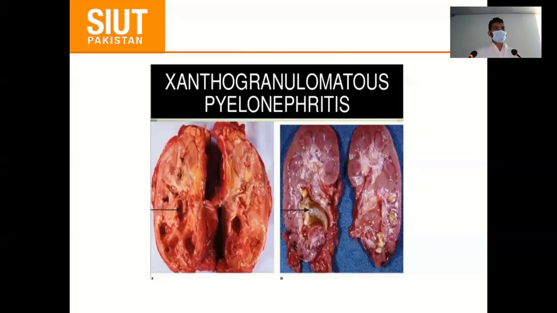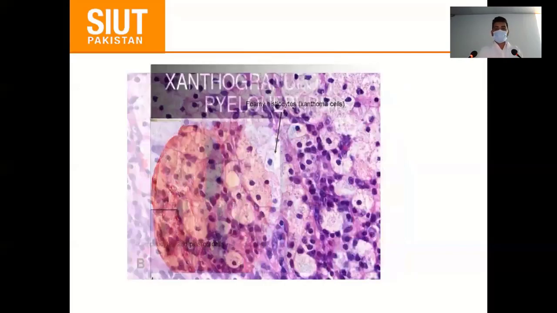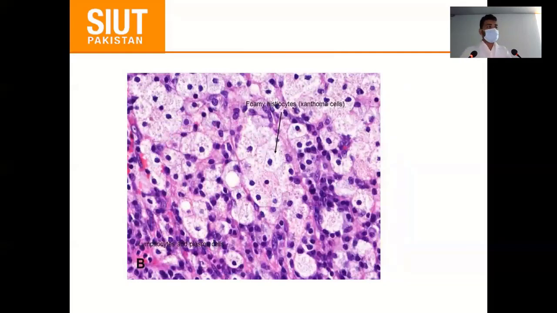So let's talk about the xanthogranulomatous. That is the rare and chronic one, in which there is granuloma formation. It is difficult to differentiate the tumor from RCC, adenocarcinoma or squamous cell carcinoma. And lipid-laden macrophages are noted, and these are the foamy histiocytes in the histopathological slides.